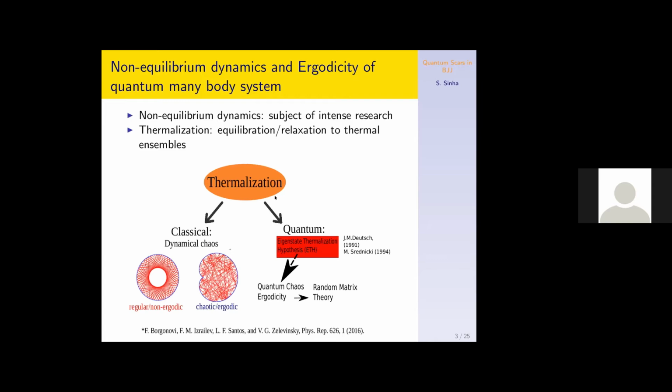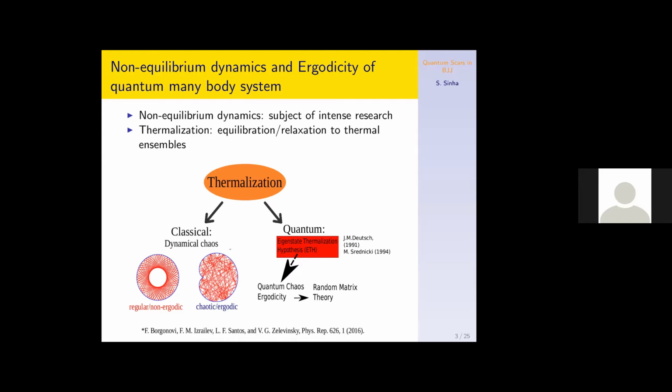Non-equilibrium dynamics and ergodic behavior of isolated quantum many-body systems has become an interesting topic in recent years, particularly because of lots of ongoing experiments on cold atoms, because cold atom systems, particularly strongly correlated systems in optical lattices, have become a test bed for studying such non-equilibrium phenomena.